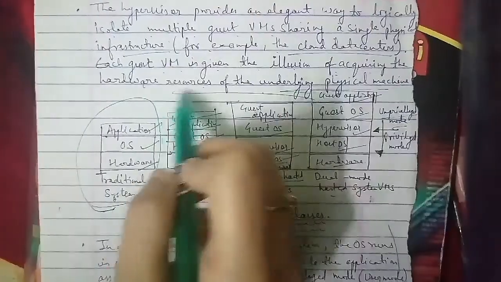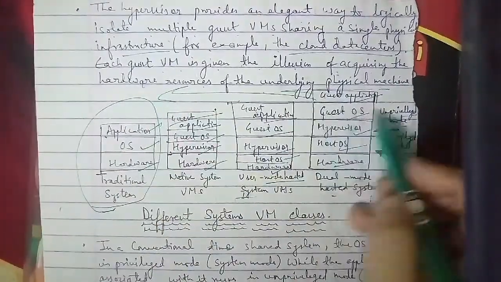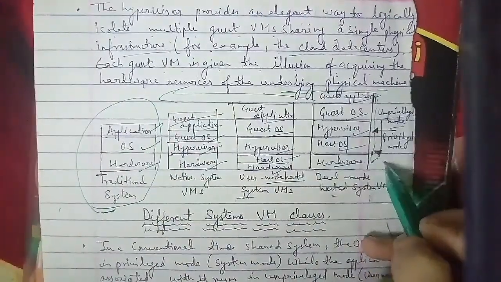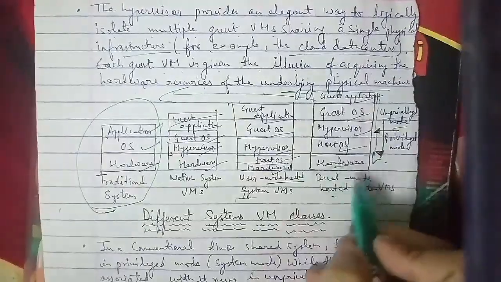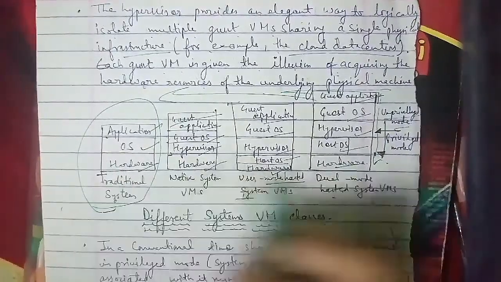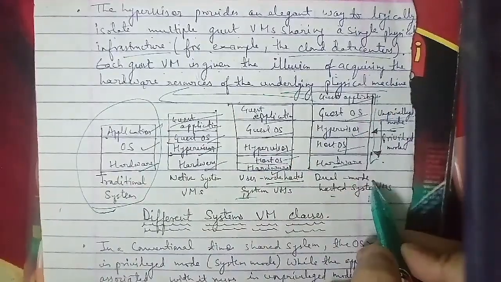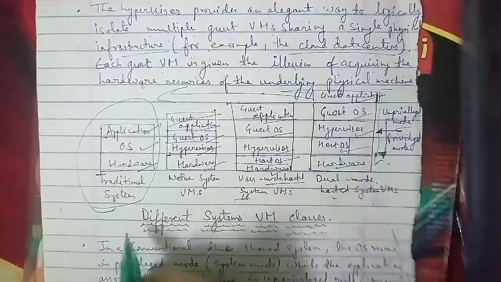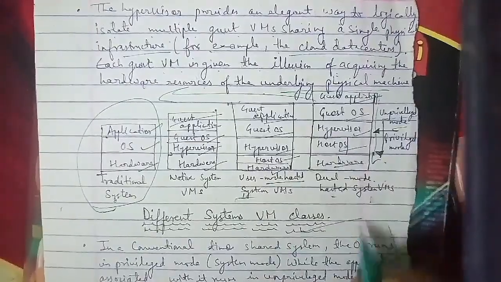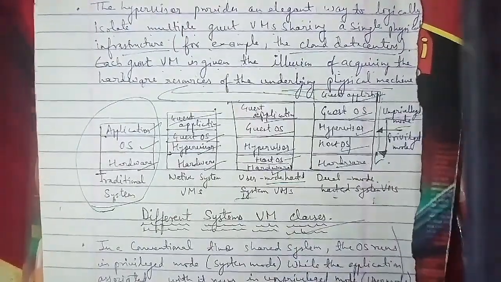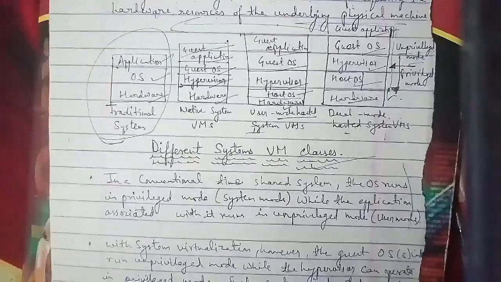With system virtualization, however, the guest operating system runs in the unprivileged mode, while the hypervisor operates in the privileged mode. Such a system is denoted as a native system virtual machine. In the native system virtual machine, every privileged instruction issued by the user program at any guest operating system has to trap to the hypervisor.